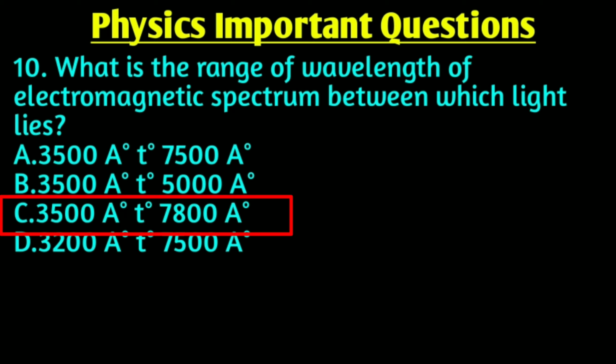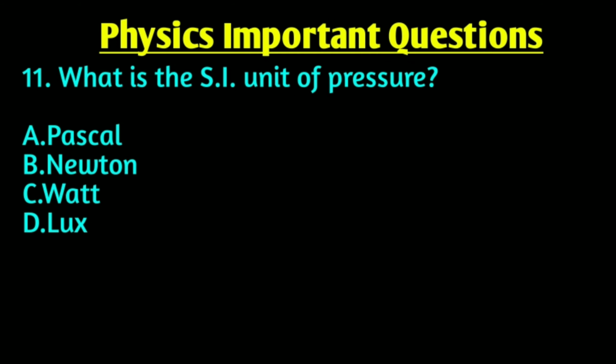7800 angstrom. Our next question is: what is the SI unit of pressure? Right answer is option A, Pascal. Pressure is defined as force acting on unit area of the surface. Formula of pressure: P is equal to normal force on surface F divided by area of the surface A. Hence the SI unit of pressure is N per meter square, also called Pascal.